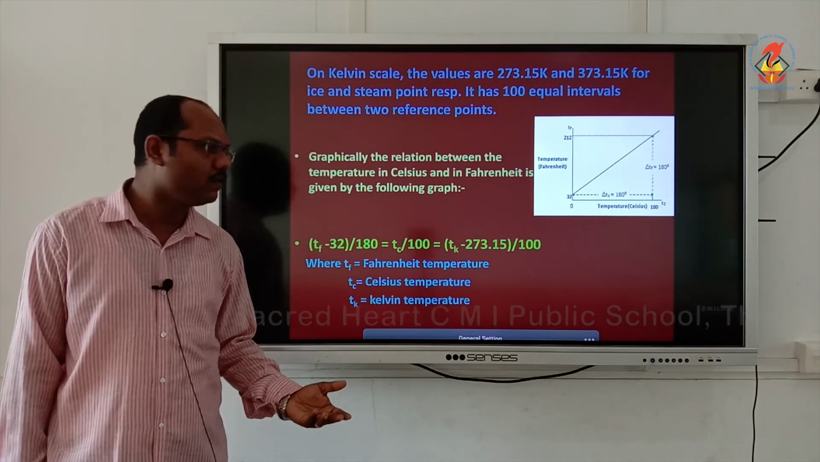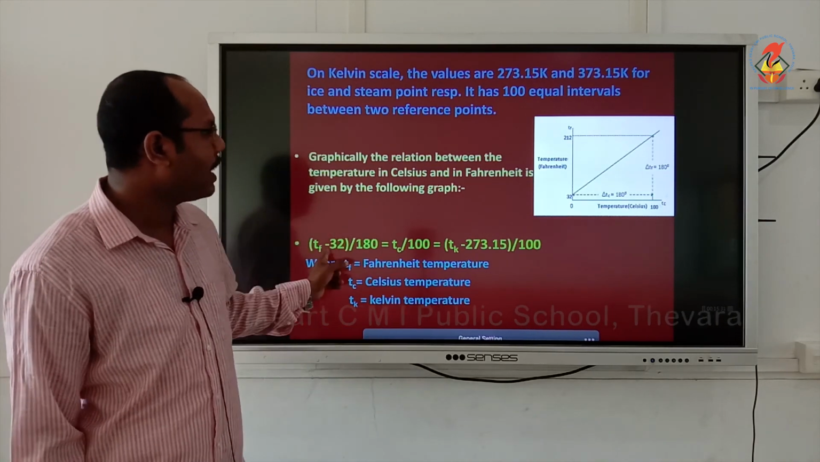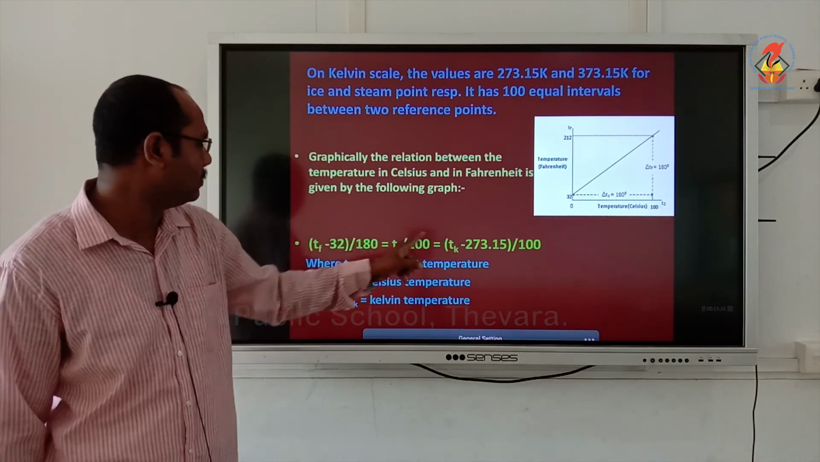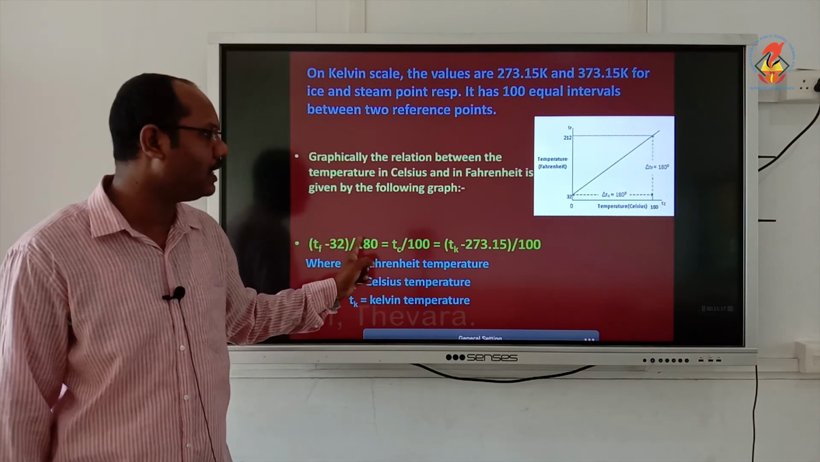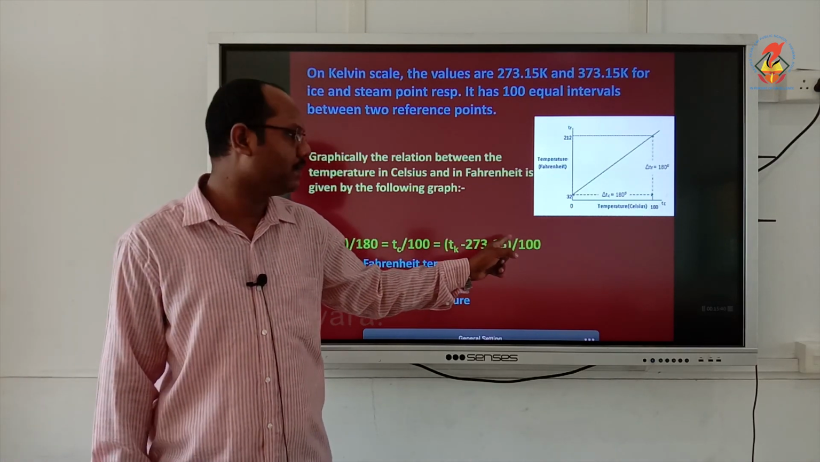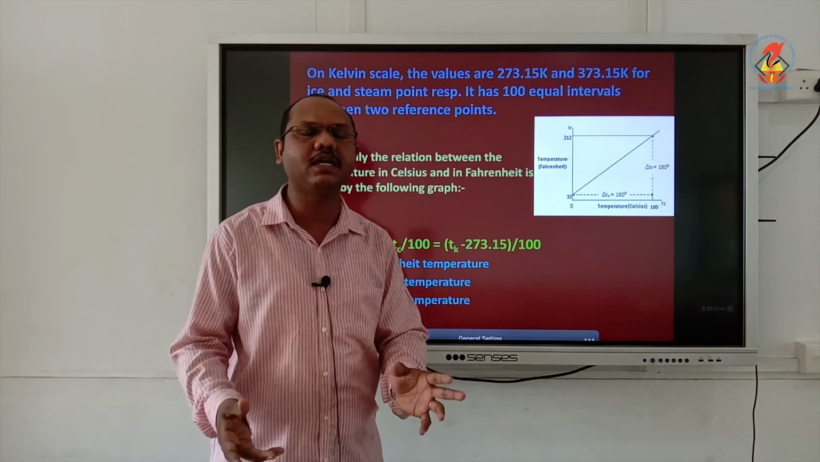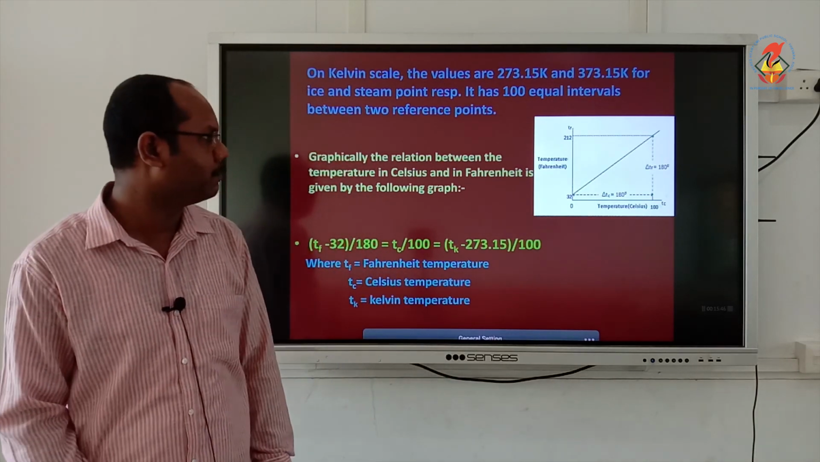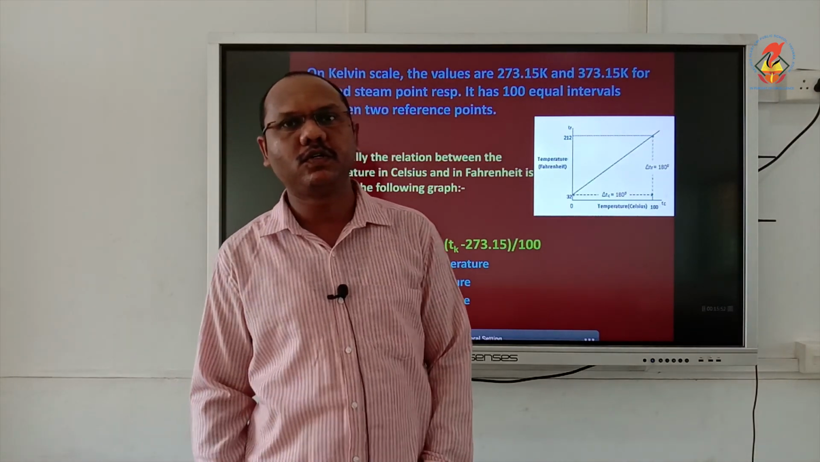If you want to convert Fahrenheit to Kelvin, take the first equation and the last equation. TF minus 32 by 180 equal to TK minus 273.15 by 100. Equate both and you can interconvert from one point to another. Okay, so that's all in this section.